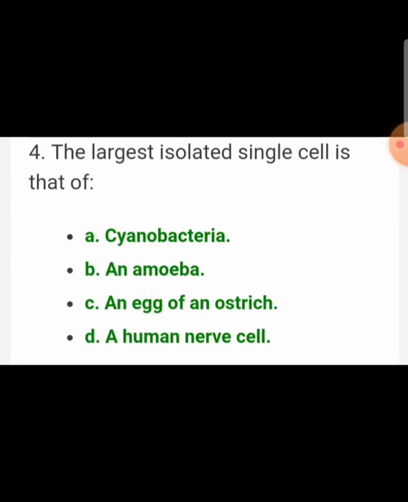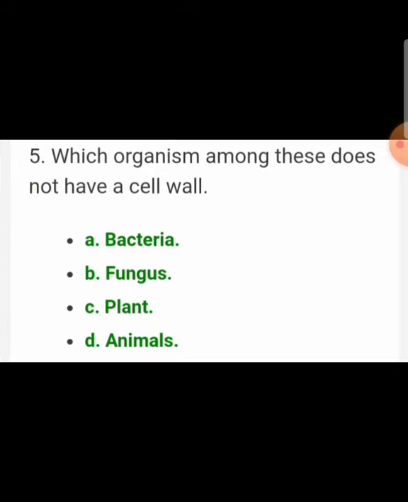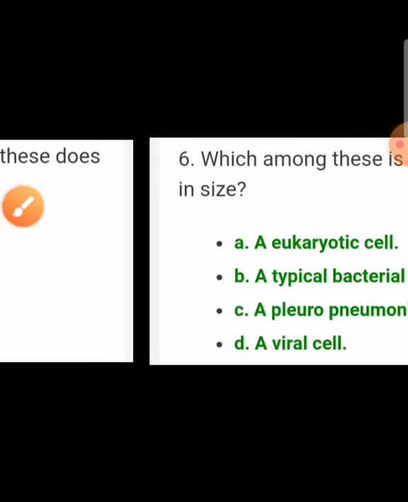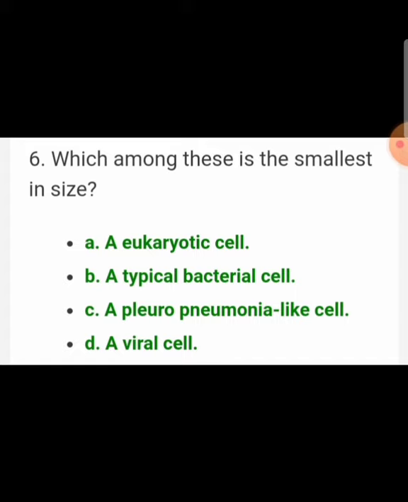The largest isolated single cell is that of an egg of an ostrich. Which organism among these does not have a cell wall? Answer is animal cell. Which among these is the smallest in size?